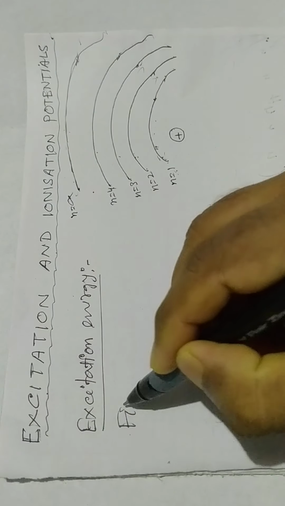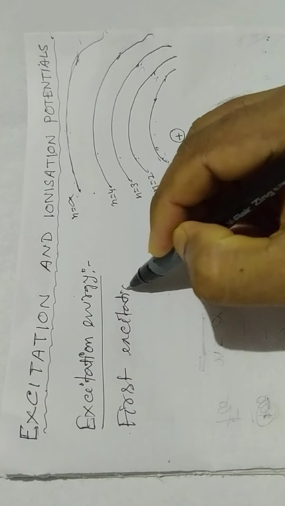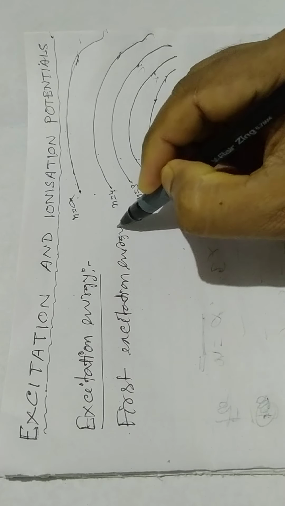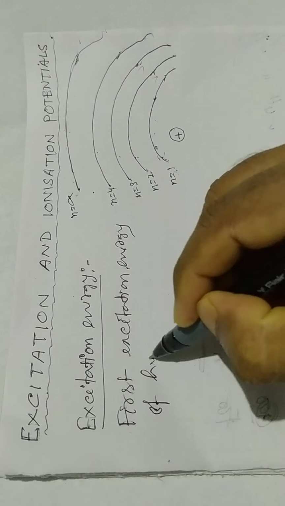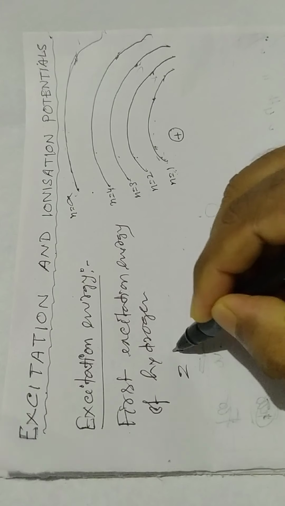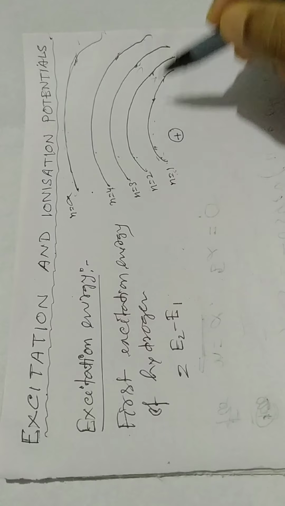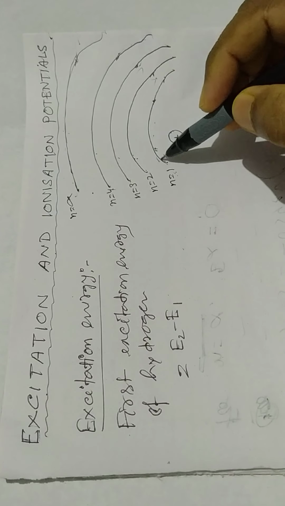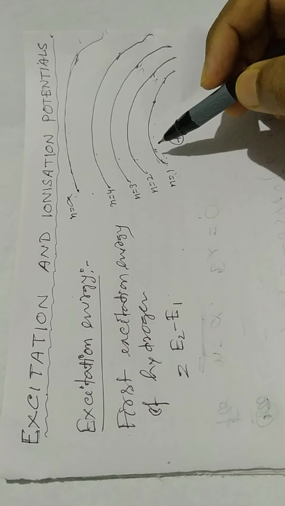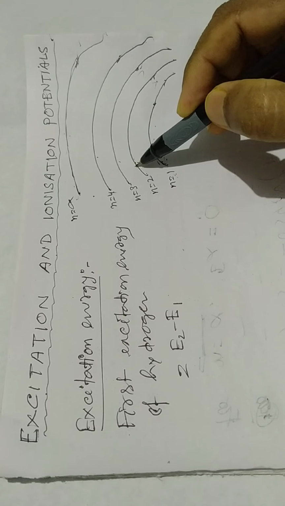First excitation energy of hydrogen. The difference of the energy is E2 minus E1. As we know, the energy in the ground state is minus 13.6 and the first excited state energy is minus 3.4 electron volt.